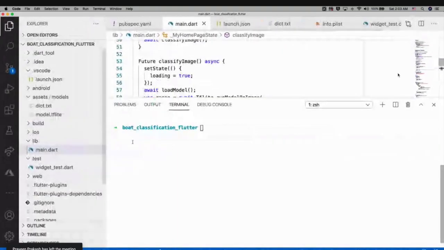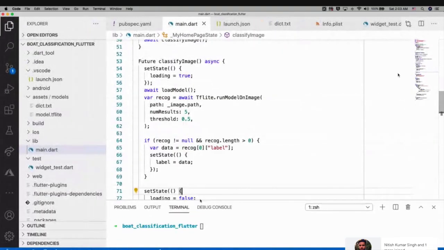Okay, I increased the font size. Do you want to specifically see any code, Nista?